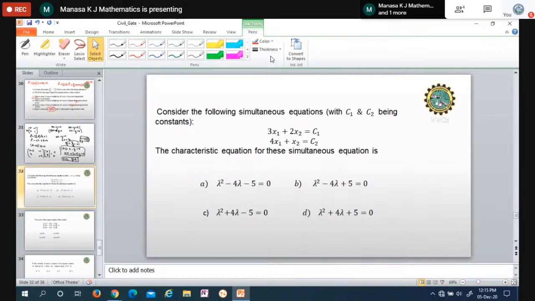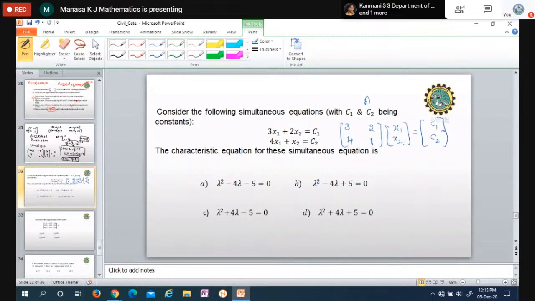So I'll just take the coefficients for this simultaneous equation. I can write this as 3, 2, 4, 1, and here they have given x1, x2, equals C1, C2.